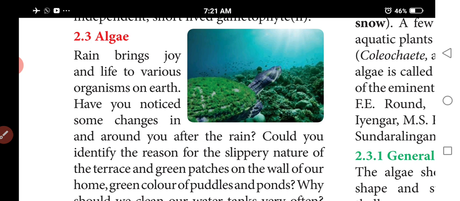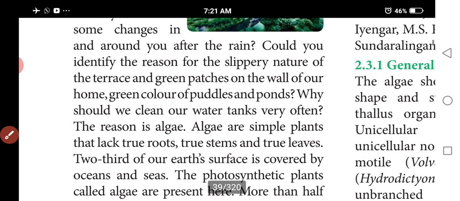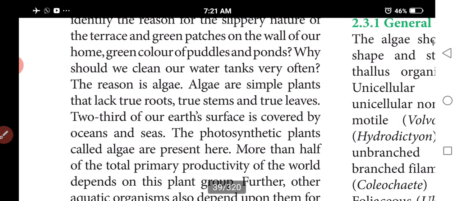It is slippery in nature. Why is it slippery? You can see green color patches on the walls and green puddles in the ponds. You have to observe. So what is this? This is the algae.